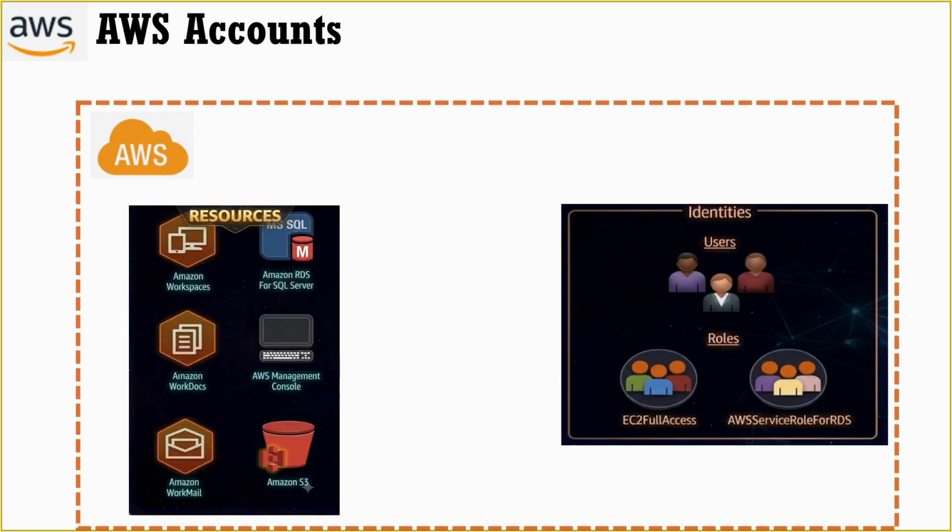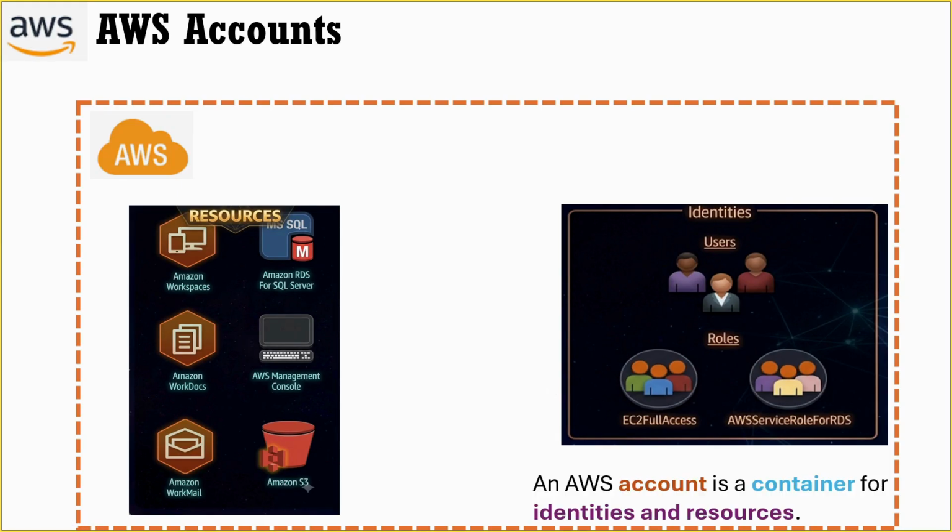At a high level, you can think of an AWS account as a container for identities and resources. When I say identities, I mean users that can log in to AWS and interact with AWS services. So an AWS account contains identities that can access the account and resources that are provisioned inside the account. So keep this simple idea in mind throughout the course: an AWS account is a container for identities